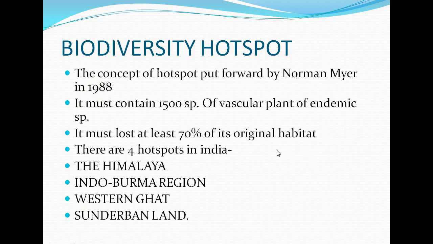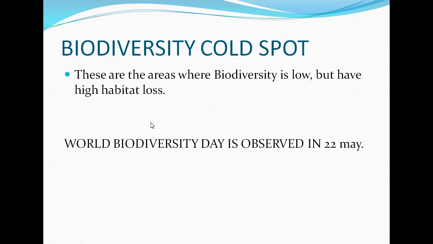So what are biodiversity hotspots? The concept of hotspot was put forward by Norman Myers in 1988. It must contain 1500 species of vascular plant of endemic species. It must have lost at least 70% of its original habitat. So there are four hotspots in India, that is the Himalaya, the Indo-Burma region, the Western Ghats and the Sundaland. There are some biodiversity cold spots also, where the biodiversity is low but it has a high habitat loss.